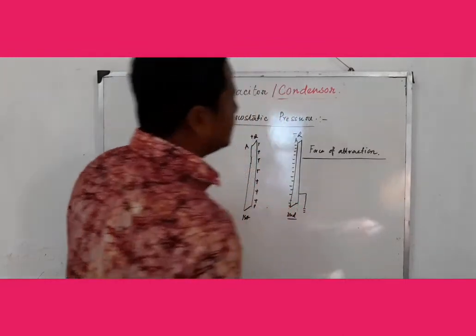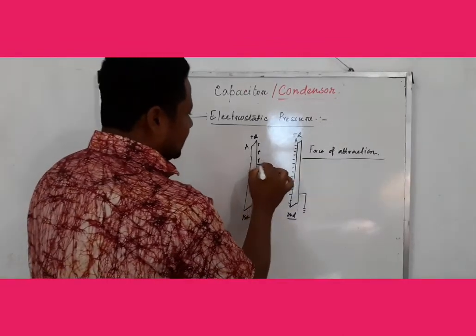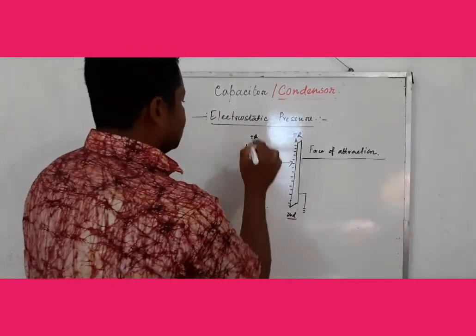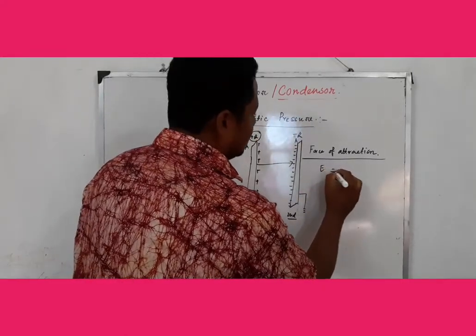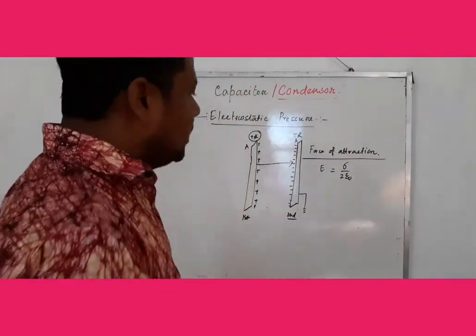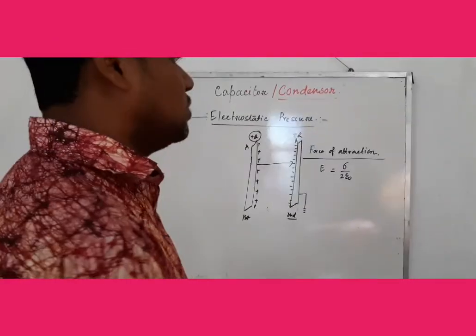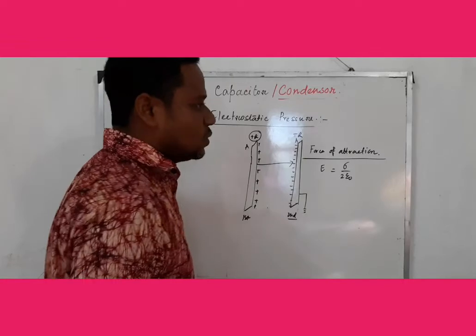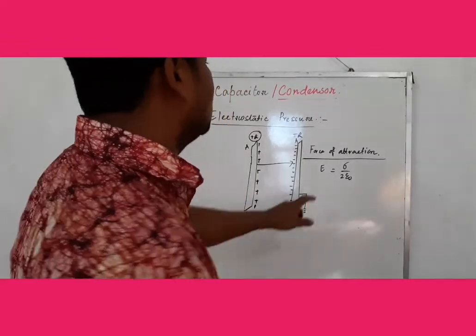Force of attraction. What will be the force of attraction? Now the electrostatic field for a single conducting sheet due to this plus Q charge will be E equal to sigma by 2 epsilon 0. We know it, we calculate it and derive it from Gauss's theorem. Also in Coulomb's law you can calculate that the field at any point close to the conducting plane sheet is equal to sigma by 2 epsilon 0.